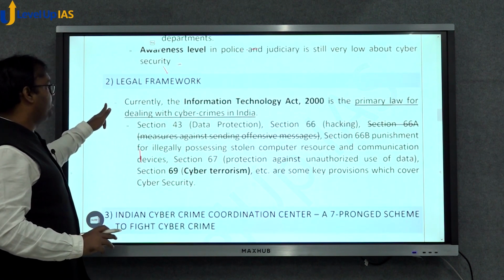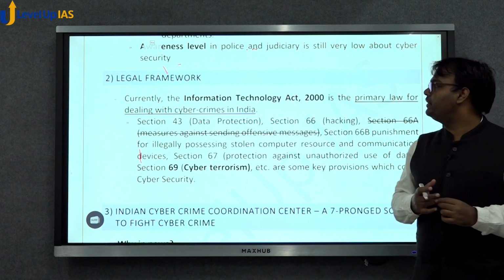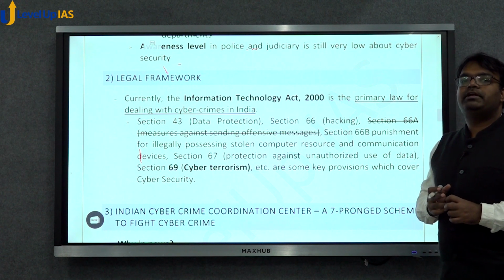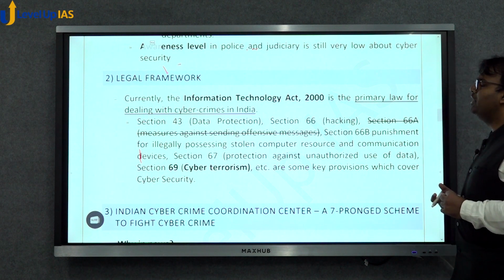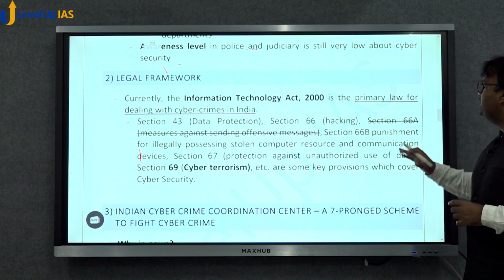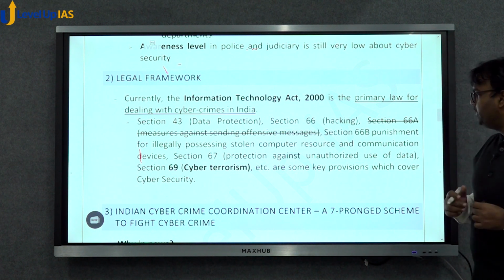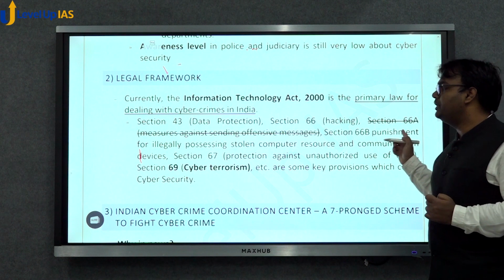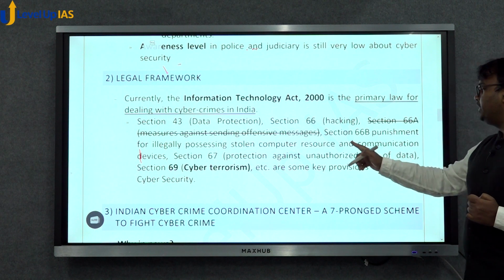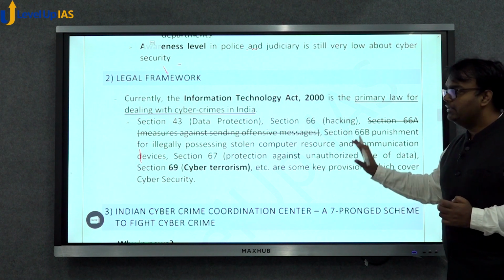Second, legal framework. The legal framework also needs to change. Currently, the Information Technology Act 2000 is the primary law dealing with cyber crimes in India. There are various provisions in it. For example, section 43 deals with data protection, section 66 deals with hacking, section 66A dealt with offensive messages, but this section 66A has been removed by the Shreya Singhal case. Section 66B provides for punishment for illegally possessing stolen computer resources. Section 67 provides for protection against unauthorized use of data. Section 69 provides for cyber terrorism. So all these things are there.